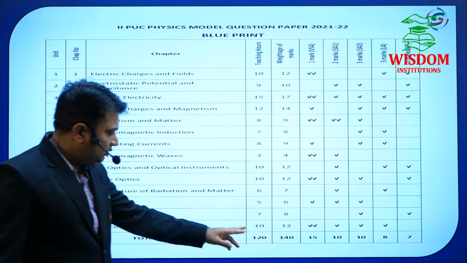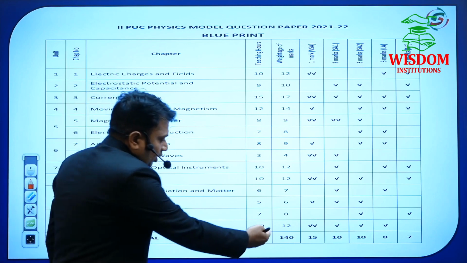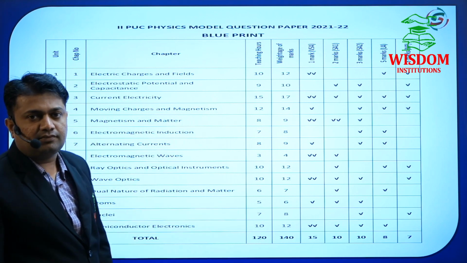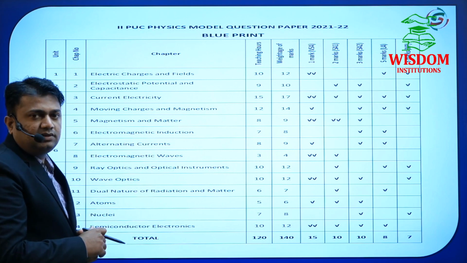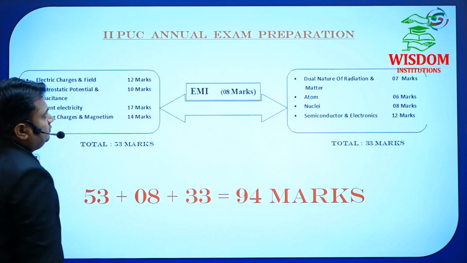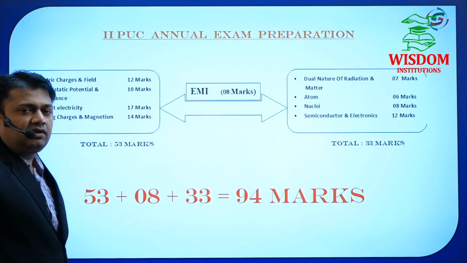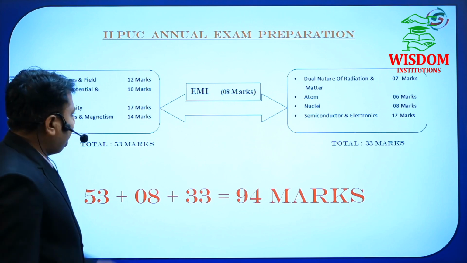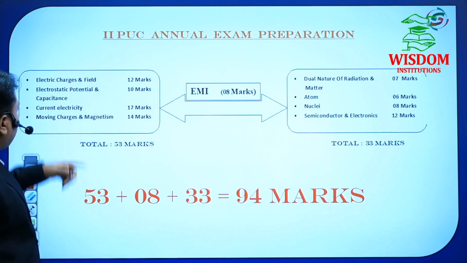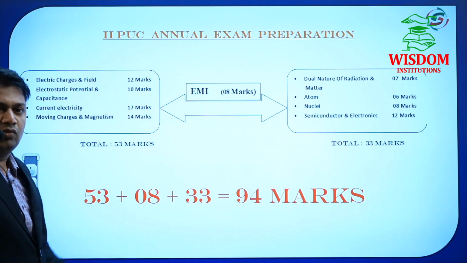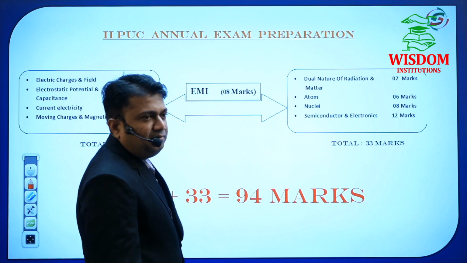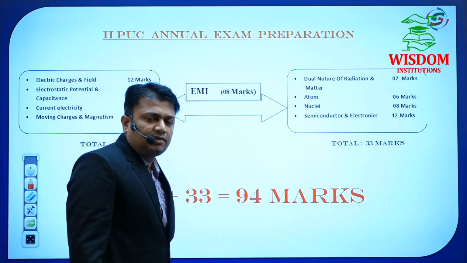If you want to score 70 out of 70, you have to see that the total marks of these chapters is 140. Out of 140, you have to score 70. Then you have to split these chapters into 2 parts. How will it be possible? See here. Those 14 chapters are classified into 2 groups. In the first track: electric charges and field, electrostatic potential and capacitance, current electricity, moving charges and magnetism. And in the second track: dual nature of radiation and matter, atom, nuclei and semiconductor.